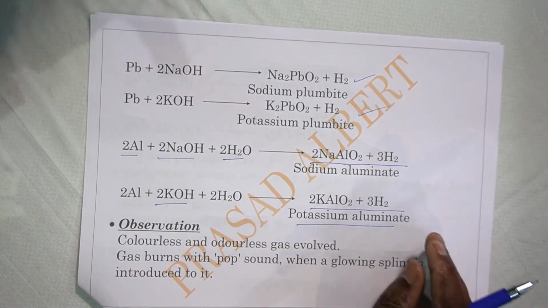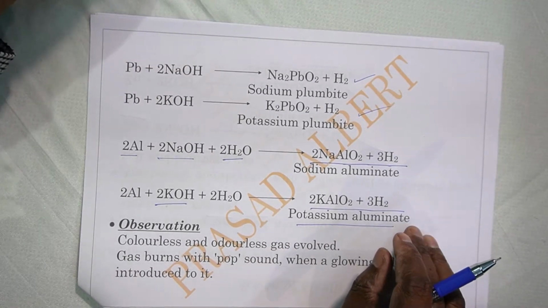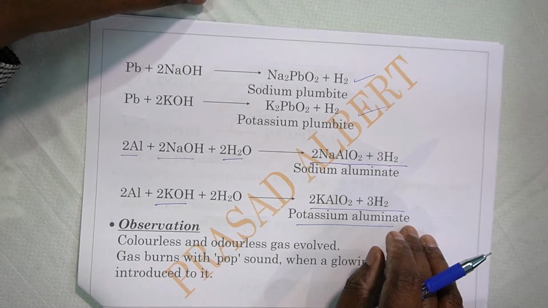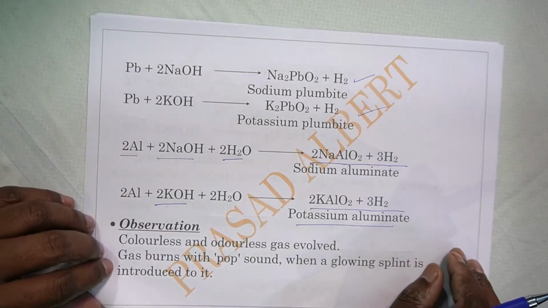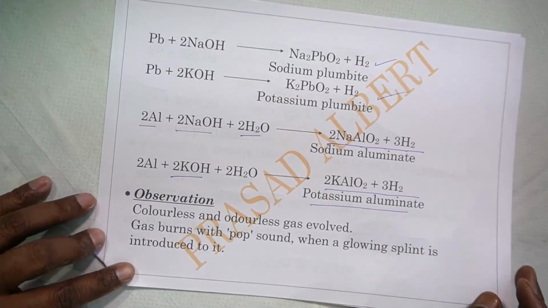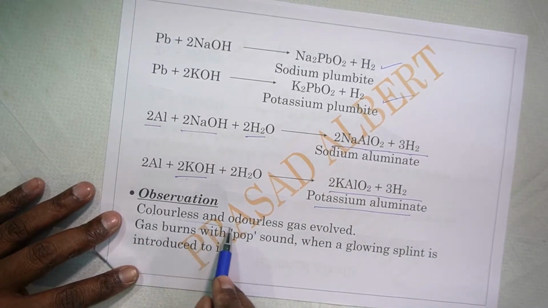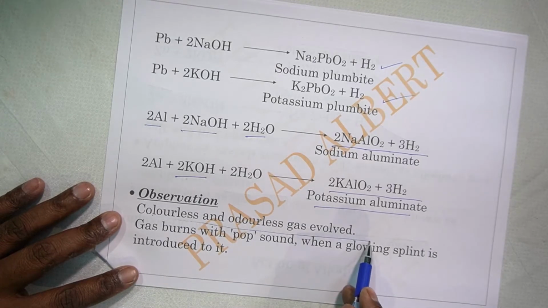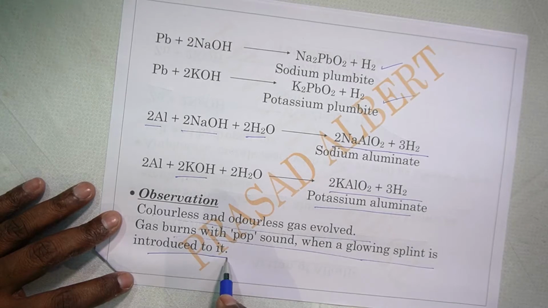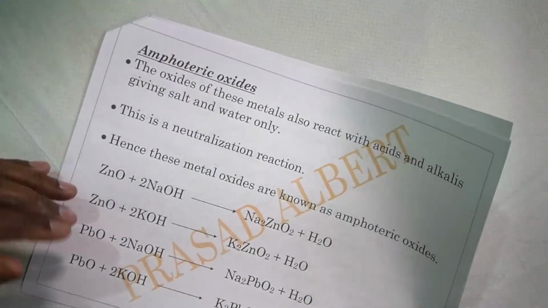So we have seen zinc, lead and aluminium. All three metals react with alkalis giving salt and hydrogen. Now what is the observation? Since hydrogen is produced in all these reactions, a colorless, odorless gas is evolved. That is hydrogen. The gas burns with a pop sound when a burning splint is introduced to it. A question can be asked on it, so you may answer it, right?